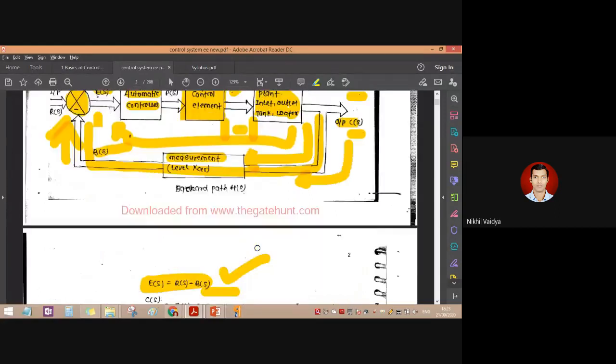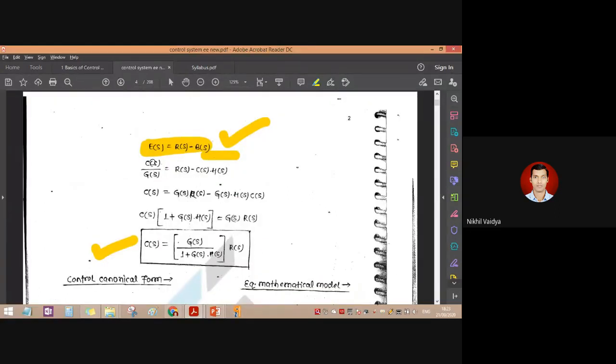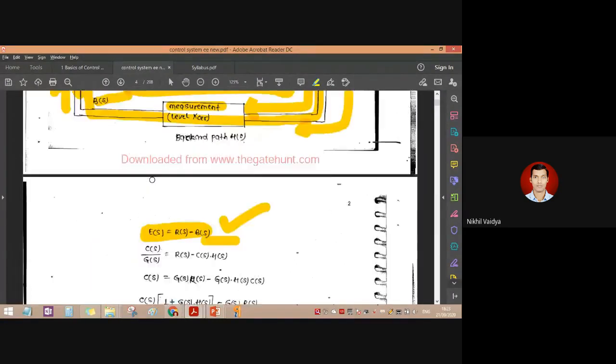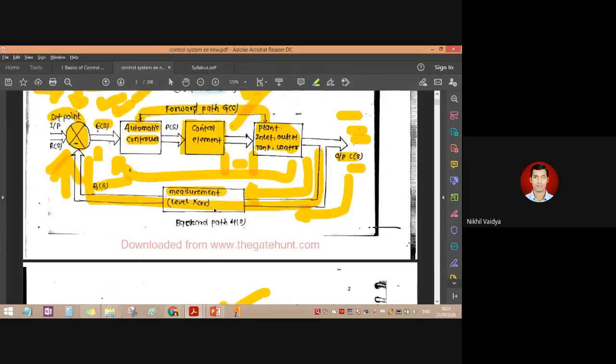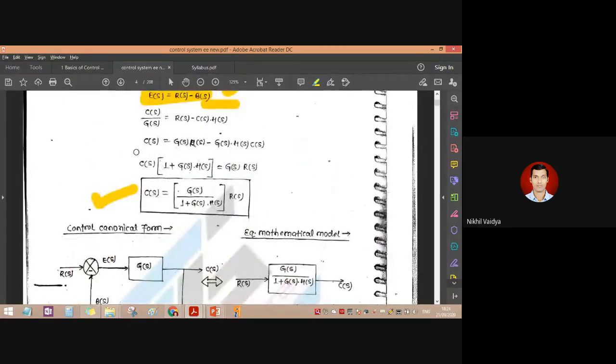And we have also called this E of s is equal to C of s upon G of s. So here, E of s is equal to C of s upon G of s. G of s is nothing but our forward path transfer function, and this is our C of s, the output. So basically error is nothing but C of s upon G of s. Okay, so after doing every mathematical calculation, we come to know that the closed loop transfer function is equal to